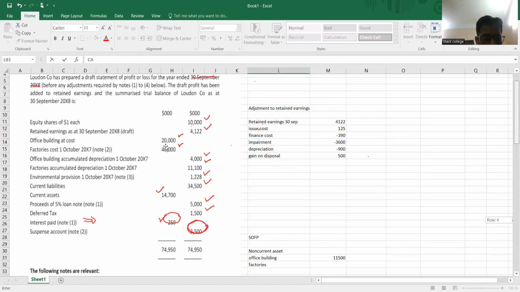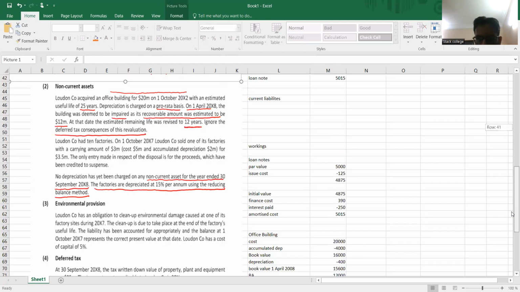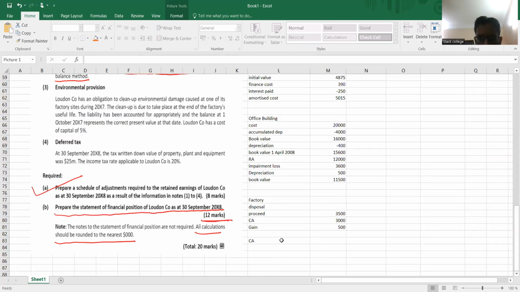Factory cost is 40,000, depreciation is 11,100. So first of all, identify the opening book value: 40,000 minus 11,100, so this is 28,900. This is the book value, the total book value of all the factories.